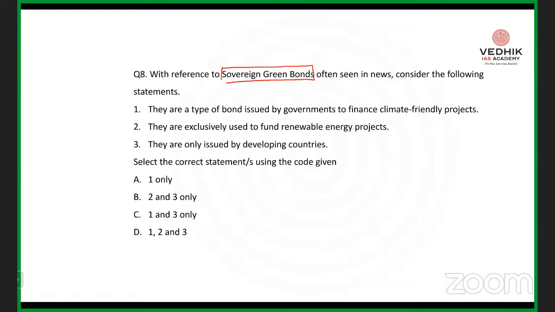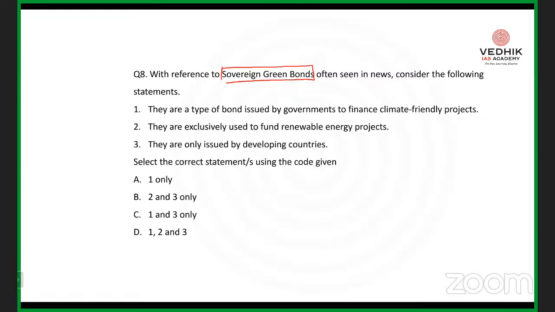You are familiar with the term sovereignty, right? And you are familiar with the term bonds, but may not be familiar with the term sovereign green bonds. Just imagine if you are a fresher attending the UPSC examination in 2023; you just go through sovereign bonds in any newspaper, maybe a local newspaper, but still you are able to answer it even if you don't know it thoroughly.